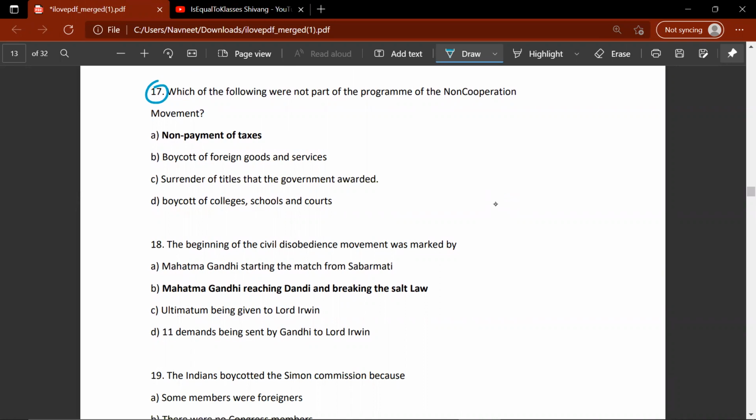Which of the following was not part of the program of the non-cooperation movement? A, non-payment of taxes. B, boycott of foreign goods and services. C, surrender of titles that the government awarded. D, boycott of colleges, schools, and courts. So the correct answer would be A, non-payment of taxes.